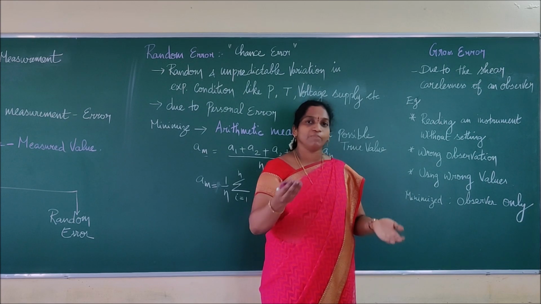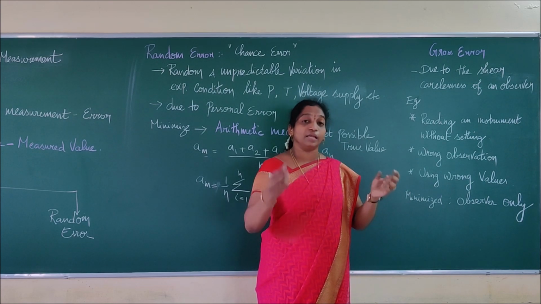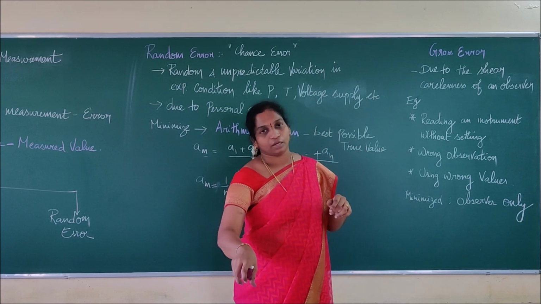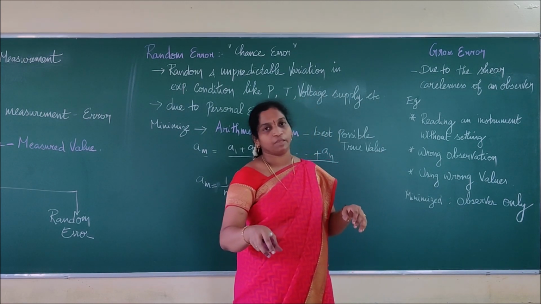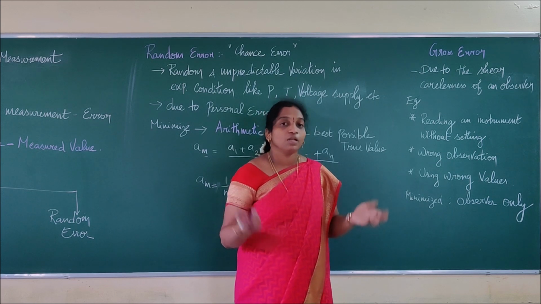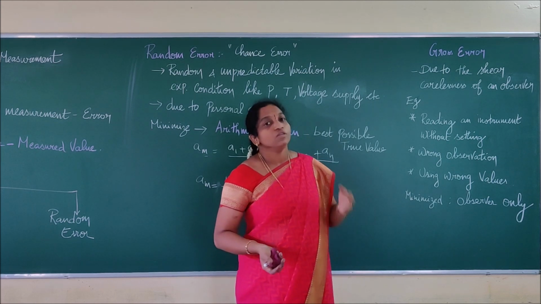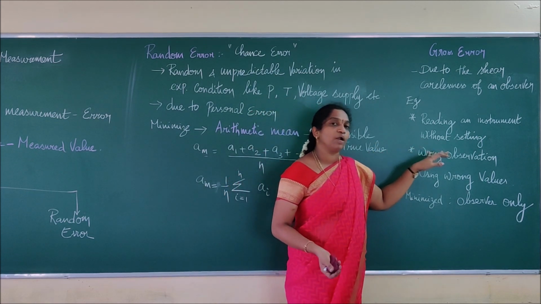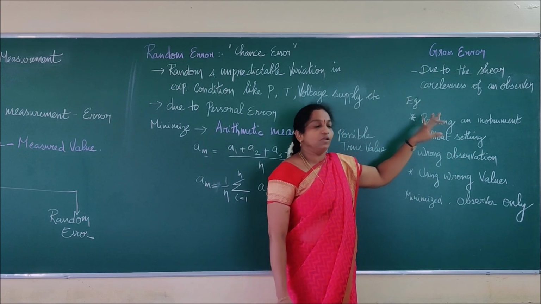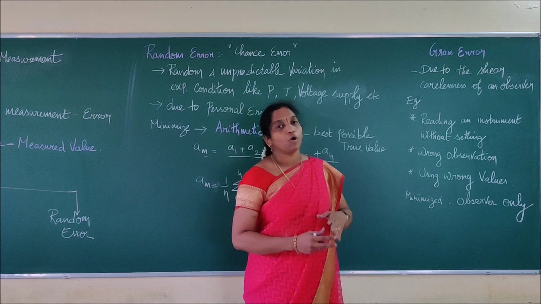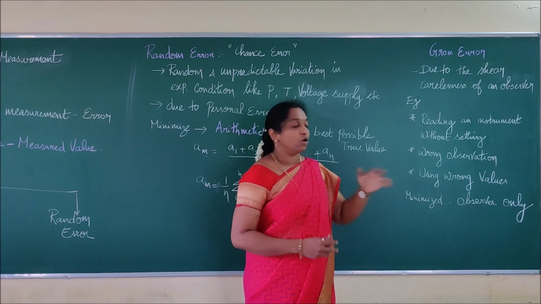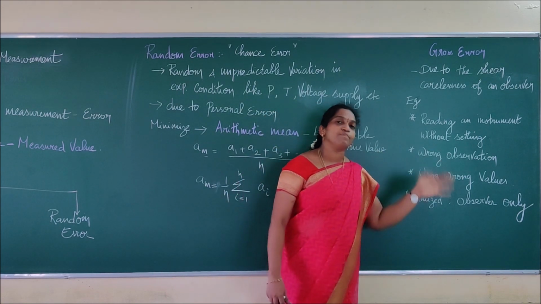Both the beams should be clean and balanced, and only then should we go on measuring. Without a balanced condition, if I go on measuring the weight of something, surely there will be an error in the weight. That type of thing comes under what error? It is a gross error. So reading an instrument without a proper setting is a gross error.